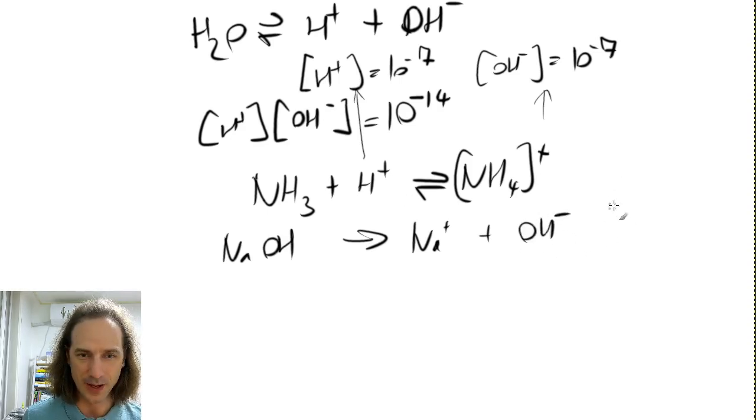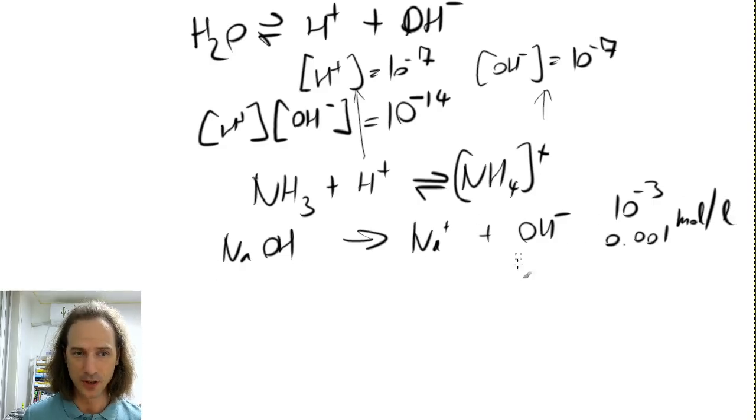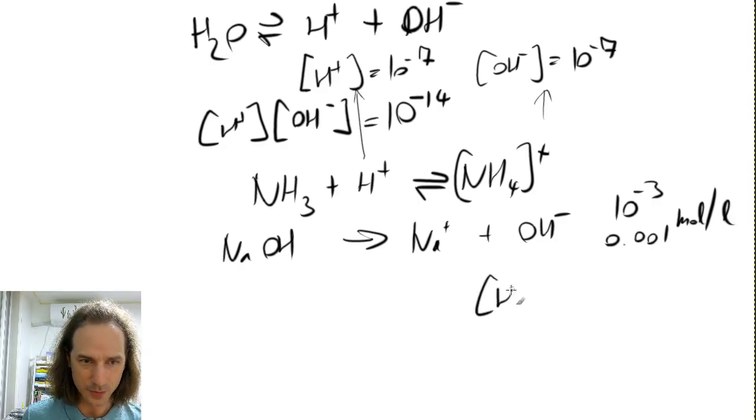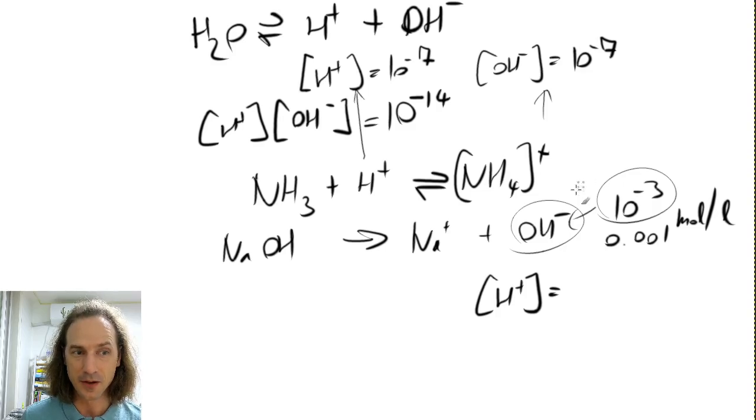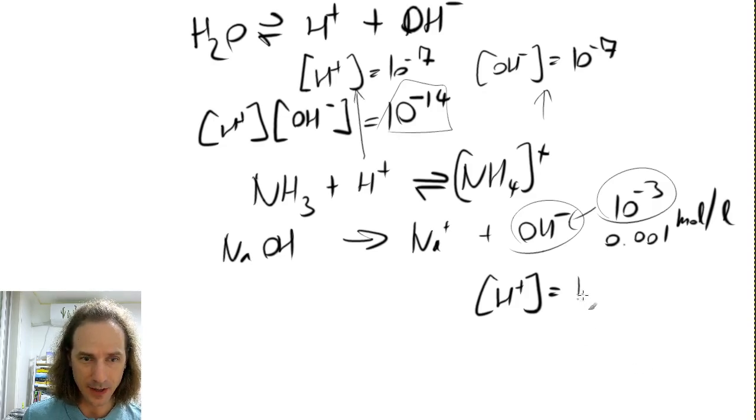So if you put 10 to the minus 3, so that is 0.001 mole per liter sodium hydroxide in your solution, that means your OH minus concentration will be directly this, because this is 100% dissociating, and you have to multiply to get 10 to the minus 14. So that means that the hydrogen ion concentration will be 10 to the minus 11.